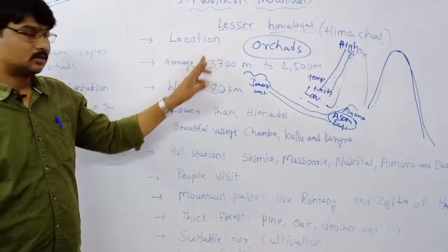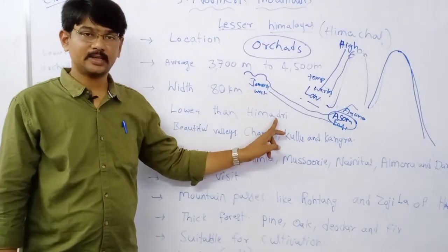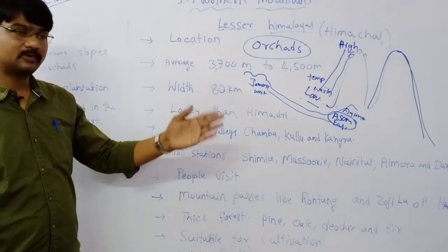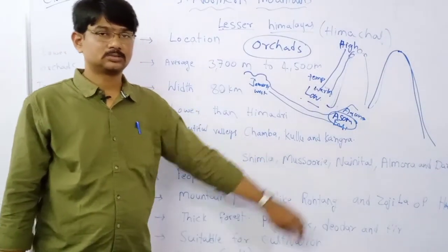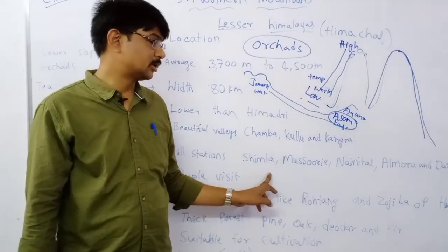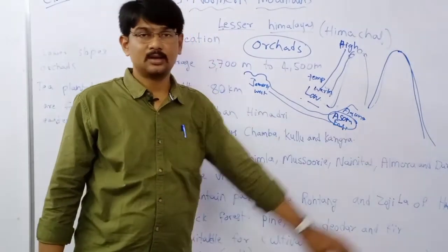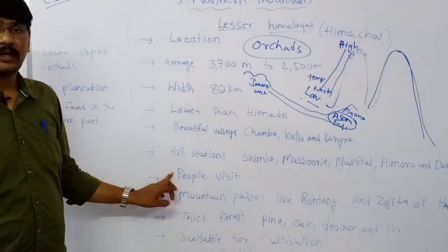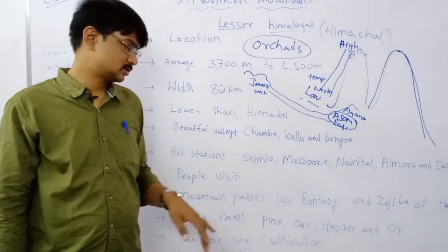These ranges are lower than Himadri, lower than the Greater Himalayas. Next, there are beautiful valleys like Chamba, Kulu and Kangra. Next, so many hill stations like Shimla, Mussoorie, Nainital, Almora and Darjeeling. Many people like to visit these places, especially in summer seasons.